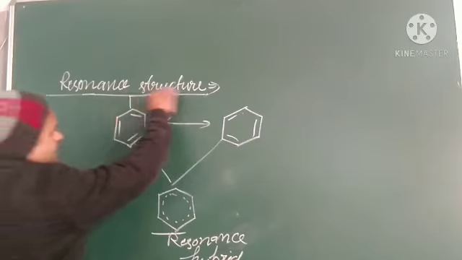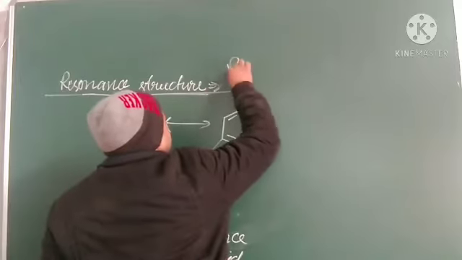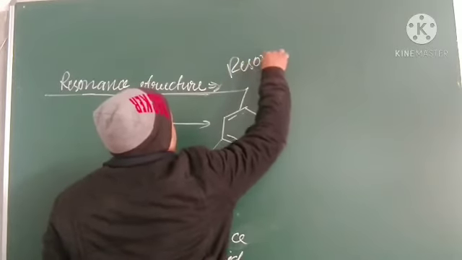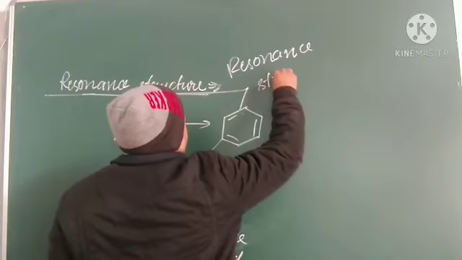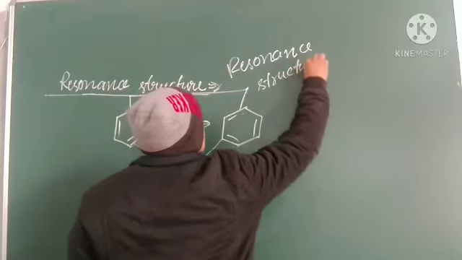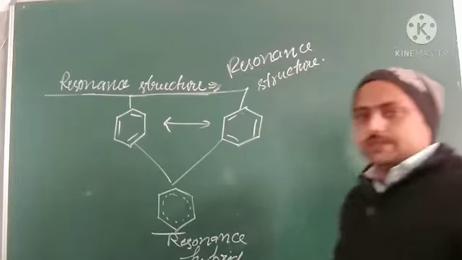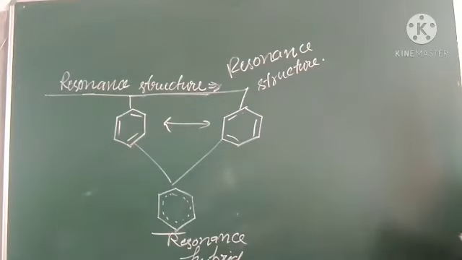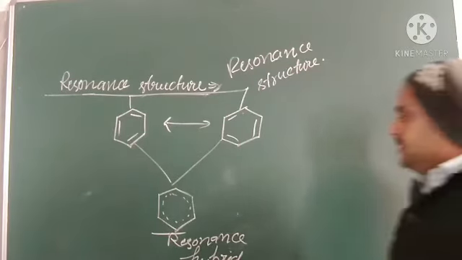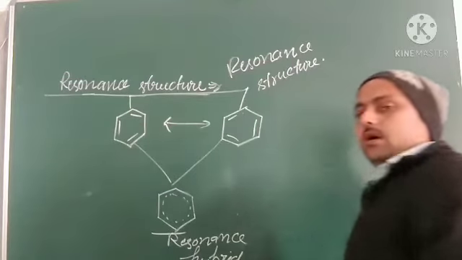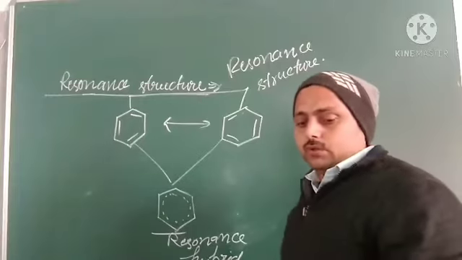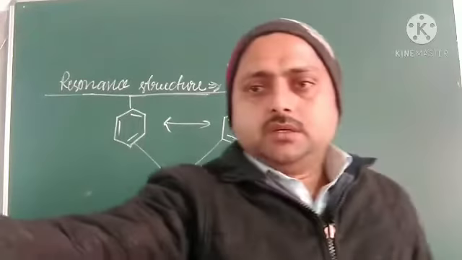And these two are resonance structures. So this is the resonance structure, and the resonance hybrid means the structure of the molecule. We can define it like this.